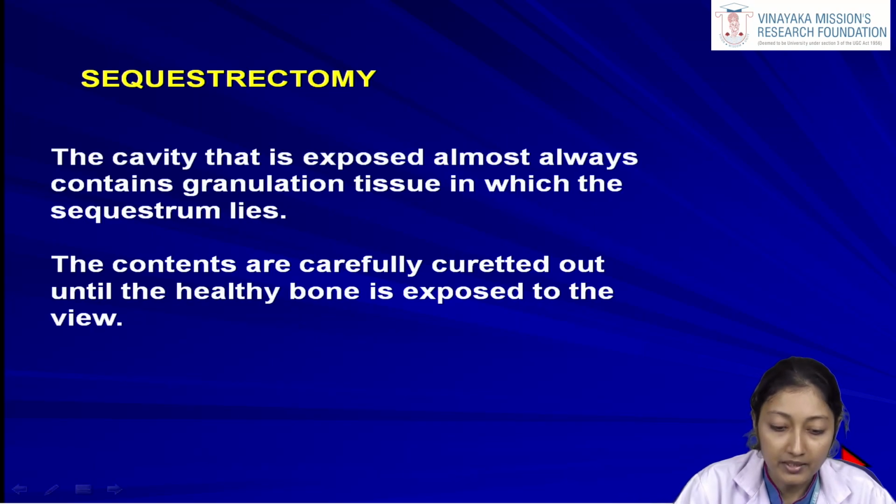So in sequestrectomy, the cavity that is exposed almost always contains granulation tissue in which the sequestrum lies. So after removal of this dead bone, the contents are carefully curetted out until the healthy bone is exposed to view. After removing the piece of dead bone, we have to do a thorough debridement and curettage of the area. All this granulation tissue and whatever pathological tissues are there, we have to curette out nicely until we reach the healthy bone.